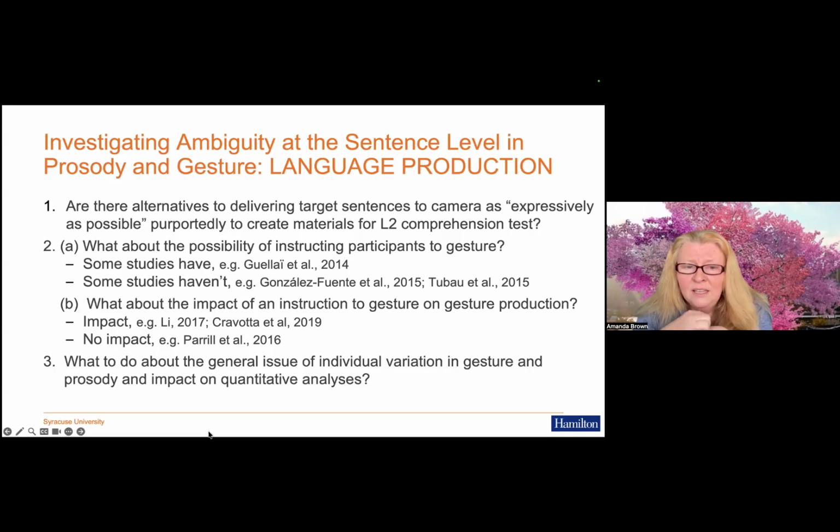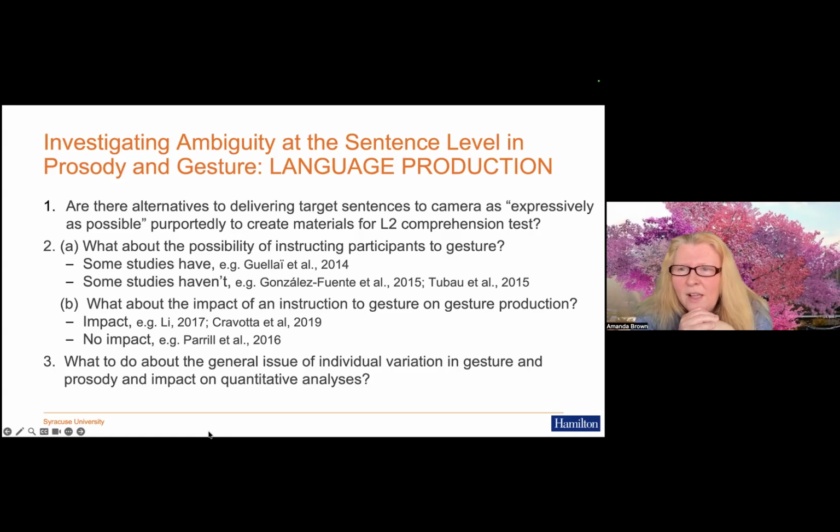So Lee found an impact on the type of axis that gestures were produced on, whether gestures were encouraged or whether participants were explicitly told to gesture or not.